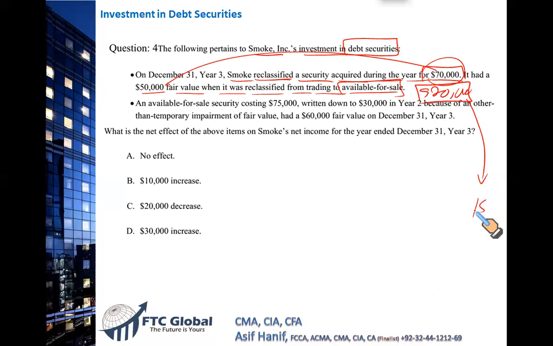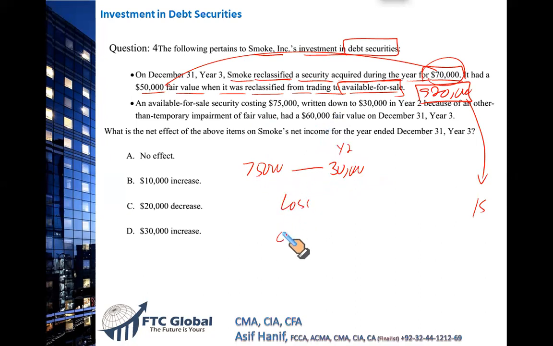The second part says an available for sale security costing $75,000 was written down to 30 in year 2. Remember, this happened in year 2. Your value of 75 fell to 30. So yes, clearly there is a loss.